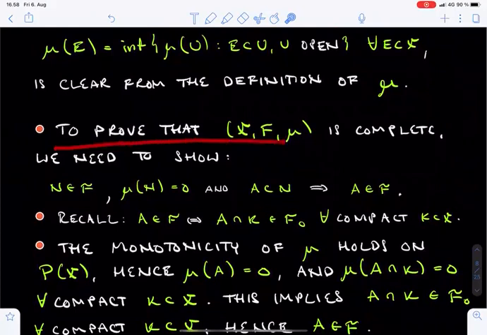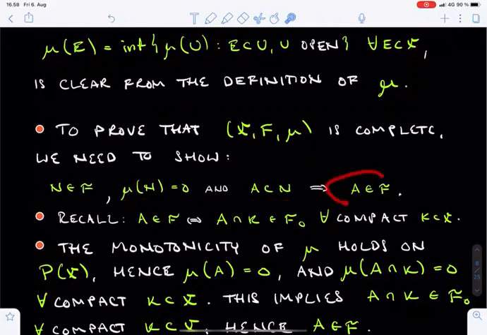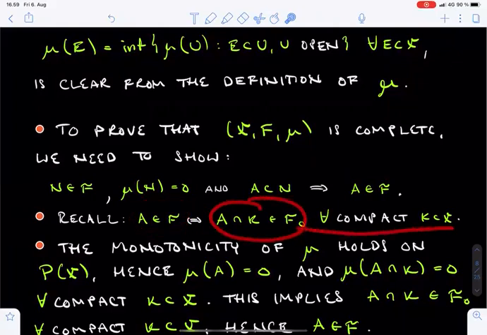Finally, let's check that the triple X, F, mu is complete. Unlike the previous statements, this one definitely has to do with the family F. What we need to check is that if N is an element of F with 0 mu measure, and A is any subset of N, then A is also a member of F. Recall that the membership of A in F meant that the intersection of A with every compact set should be an element of F0.